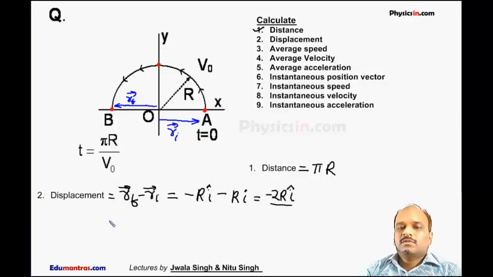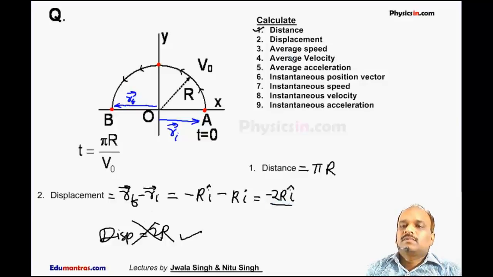This is the total displacement of the particle. Now, some students, if I ask what is the displacement, usually say displacement is equal to 2r. But displacement can never be equal to 2r, because 2r is the magnitude of displacement. It is a scalar quantity. Displacement is a vector quantity. It must have magnitude as well as direction. So the displacement of the particle in this time t0, that is pi r by v0, is minus 2r i cap.